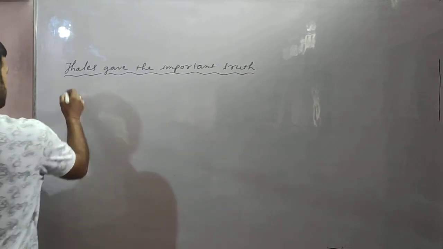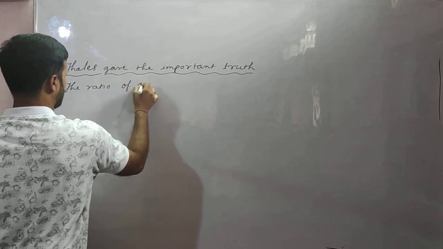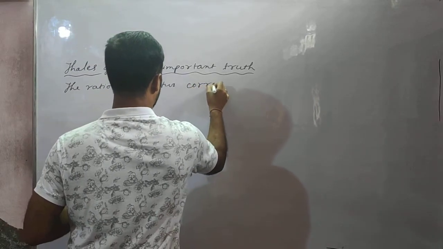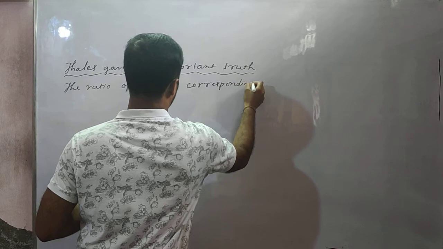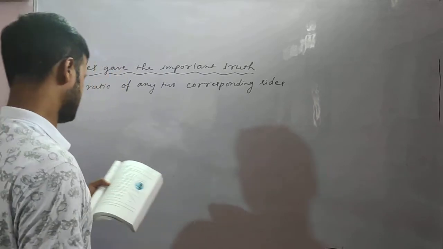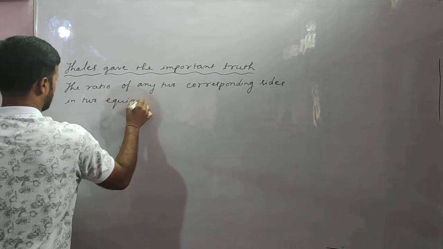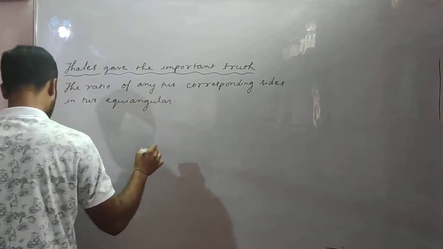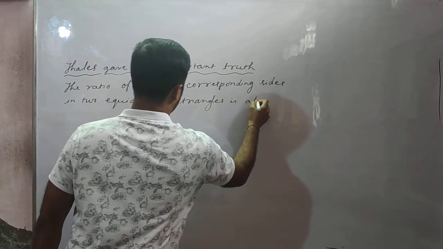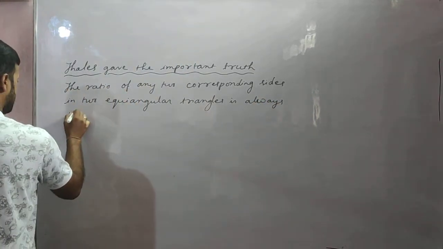The ratio of any two corresponding sides in two equiangular triangles is always the same.